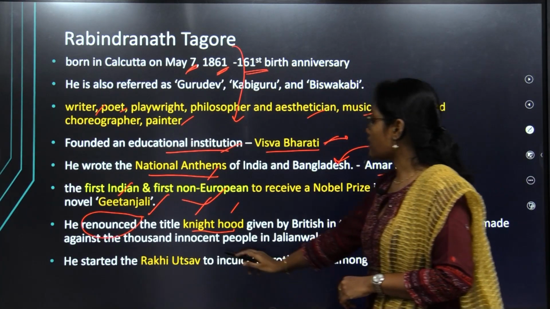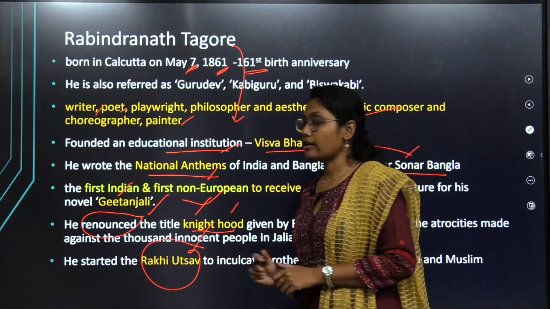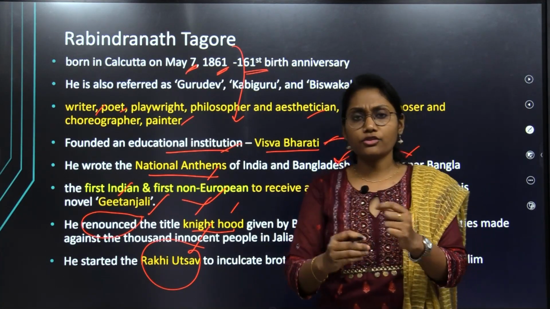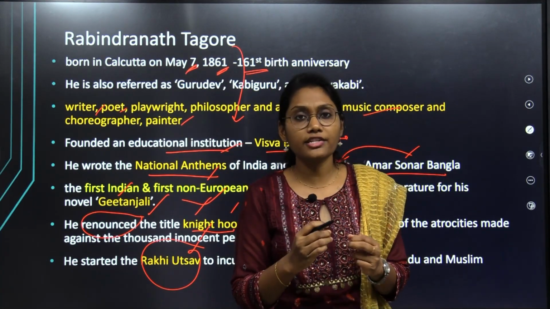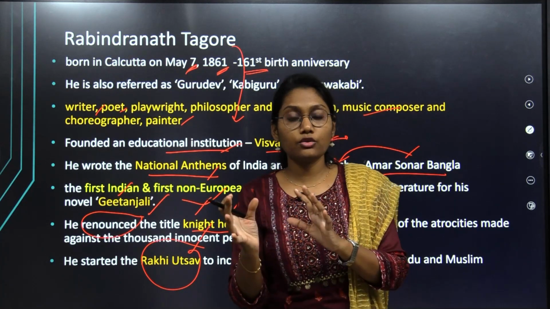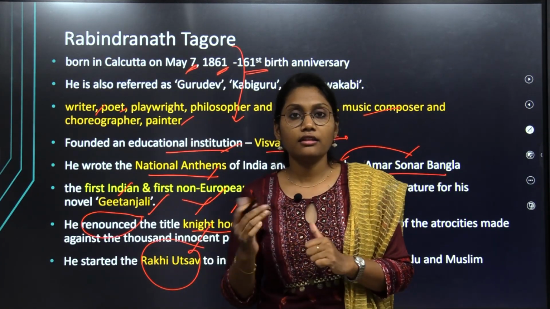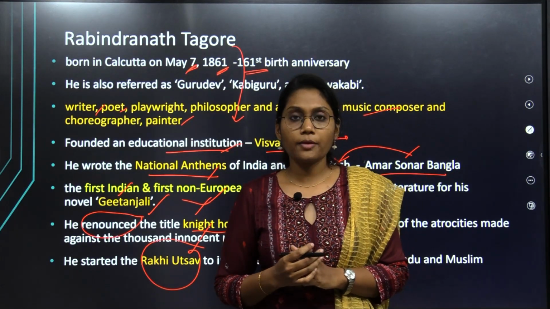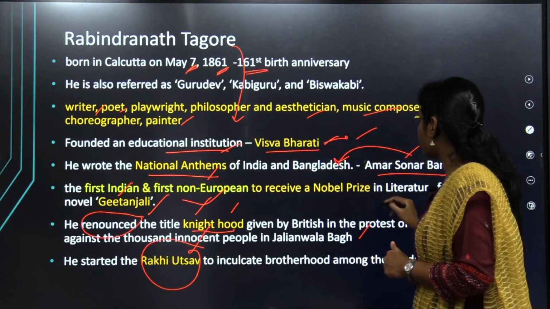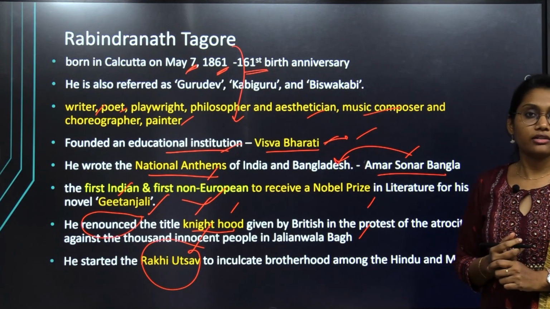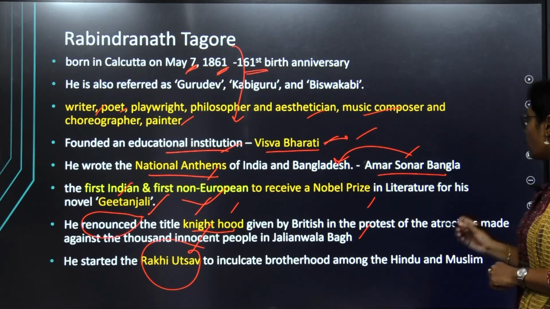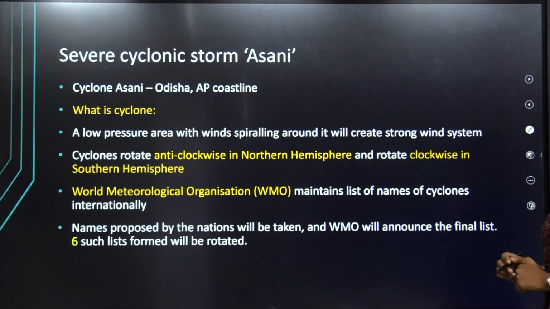And also he started the festival of Rakhi, tying bands to increase friendliness, friendship and brotherhood among the two protesting communities, Hindus and Muslims. He started the Rakhi Utsav. Okay, all these are the prominent acts done by the great personality Mr. Rabindranath Tagore. After learning all these things, let us move on to the next topic.